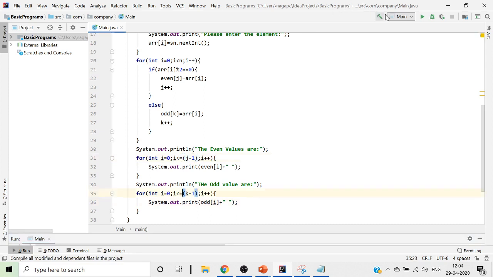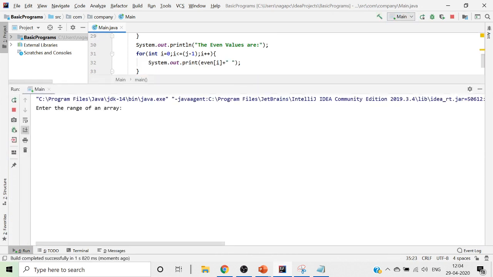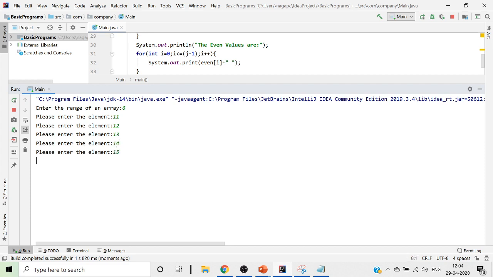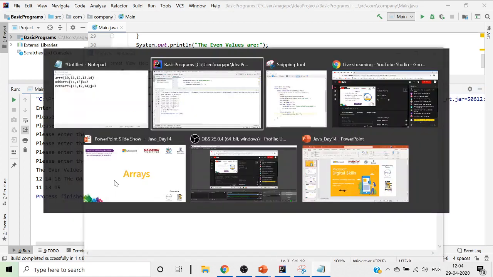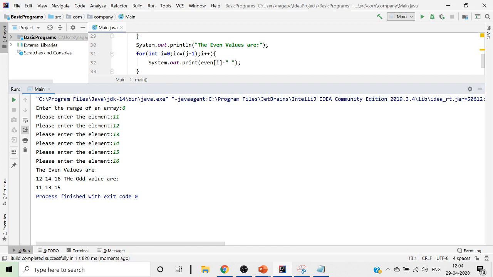Once we run this and look at it, I want six values: 11, 12, 13, 14, 15 and 16. Then you see you have got all the even values and all the odd values. Now we just wanted this to be printed properly. It's not getting printed properly because after the even values it immediately starts the odd values.